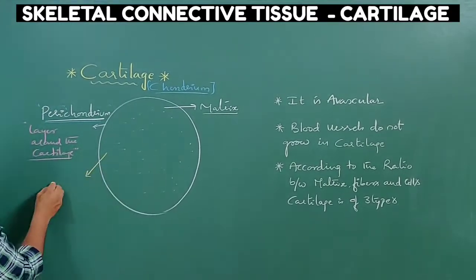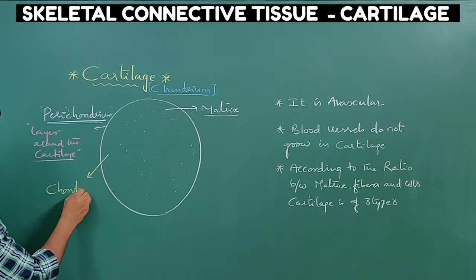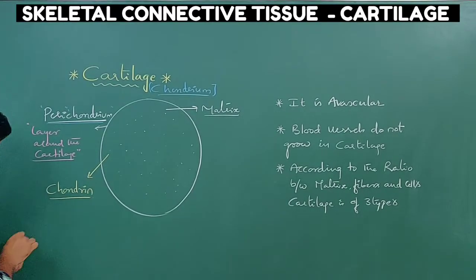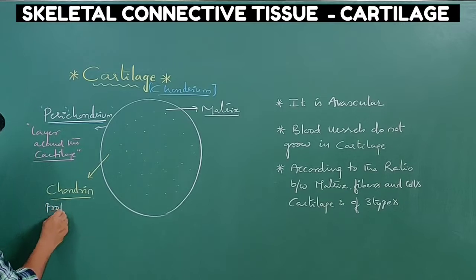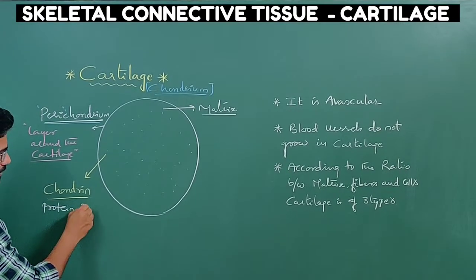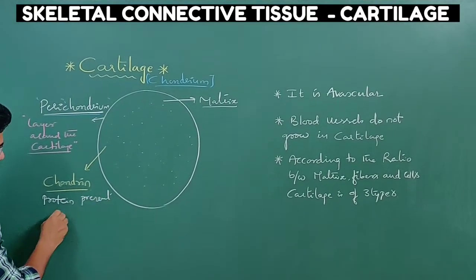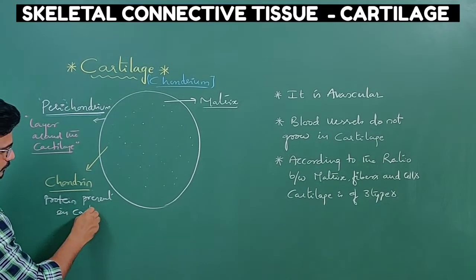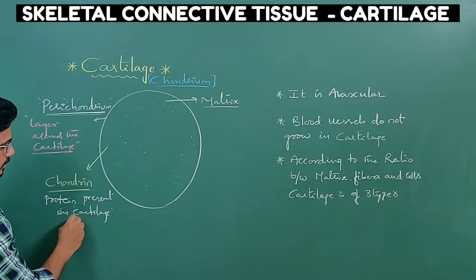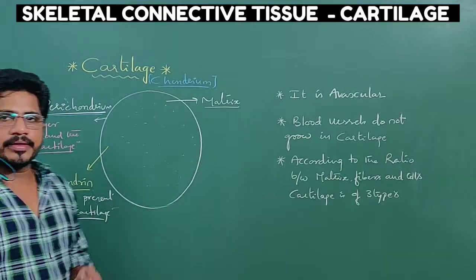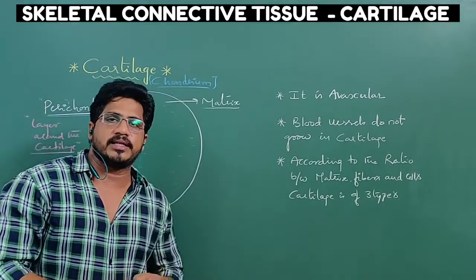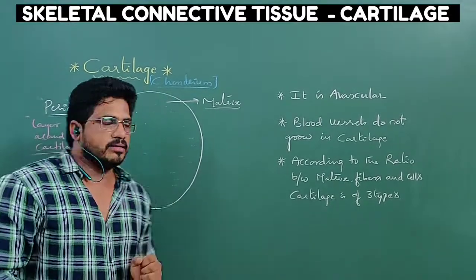That protein is called chondrin. Chondrin is a protein present in cartilage. Just before you have seen, cartilage means chondrium. The protein present in the chondrium is called chondrin.